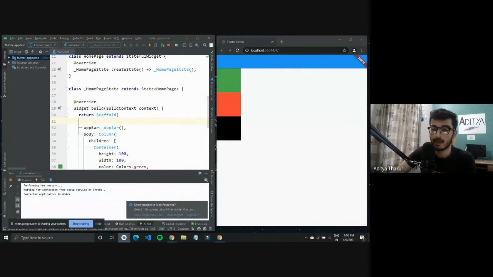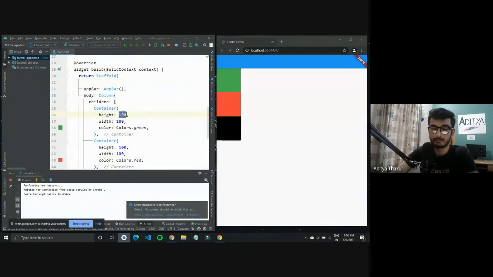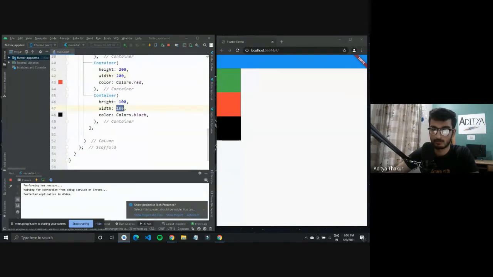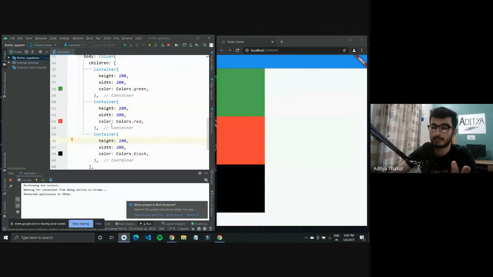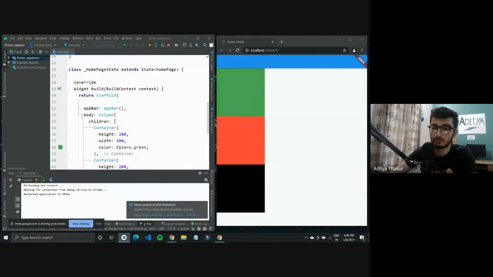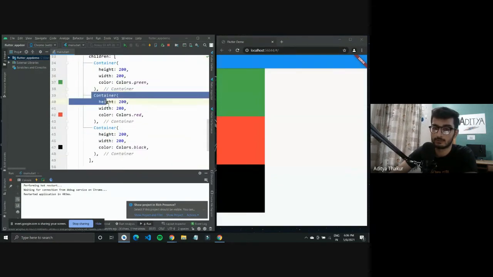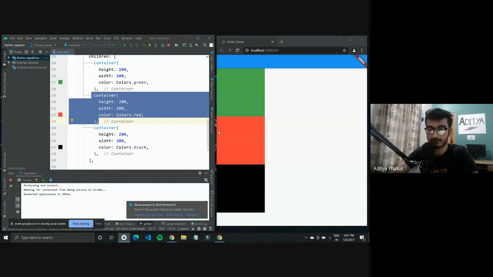So right now we have all these widgets. I'll just increase the width and the height of these two widgets. So these widgets are bigger now. What you can do is inside this column, you can have a row if you need it to be. So let's just get rid of the middle container.